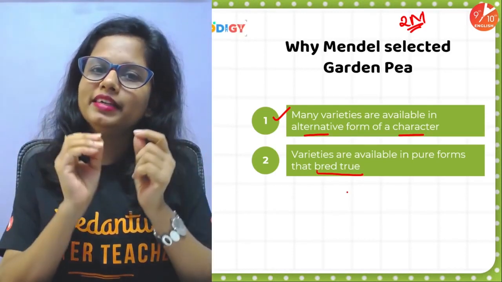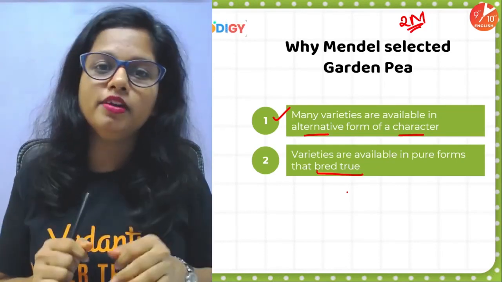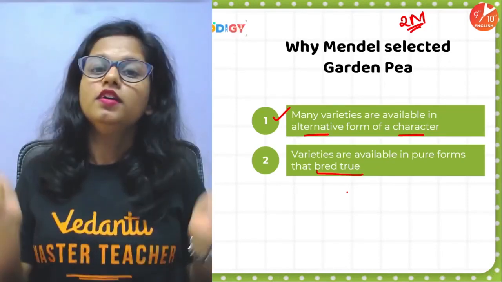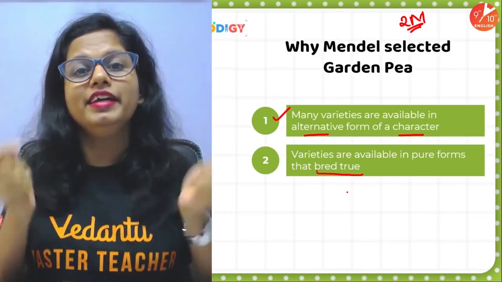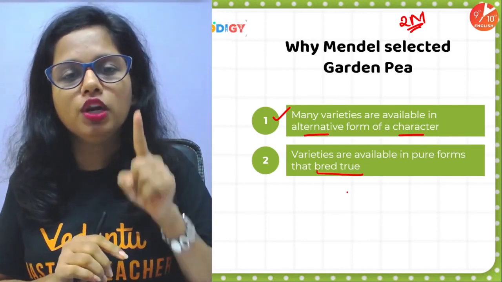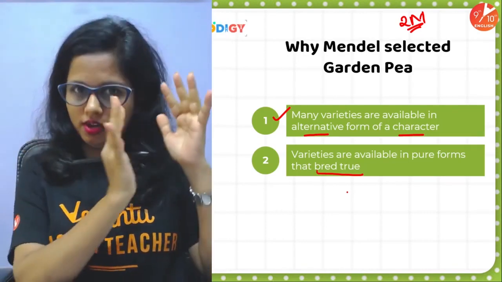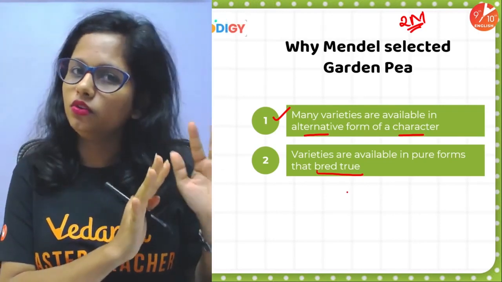He self-pollinated the plant. He observed the first generation, then he again self-pollinated, he observed the second generation, then he self-pollinated again, and he obtained the third generation. Every time he did self-pollination, he obtained offspring which all were tall. So he considered, okay, this particular plant is a pure bred tall plant.